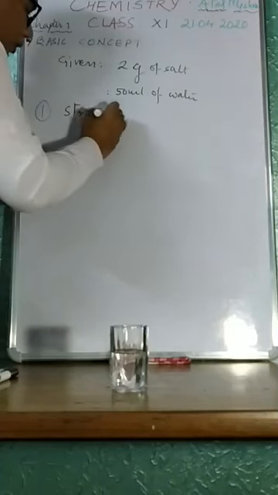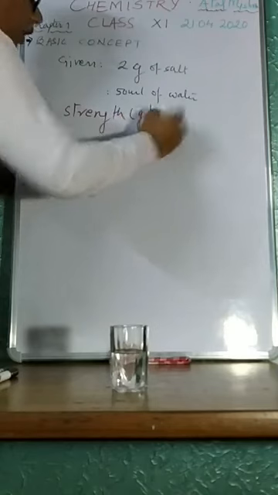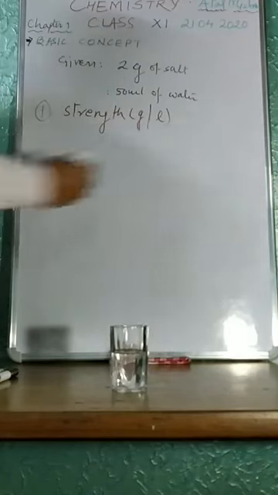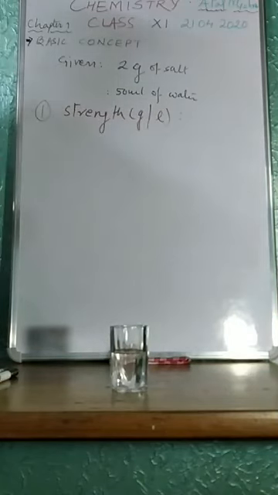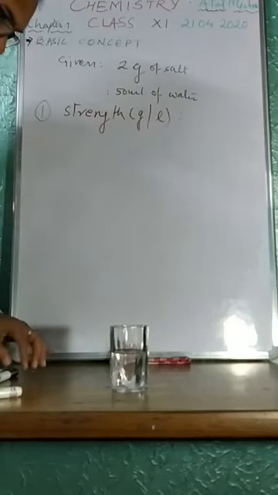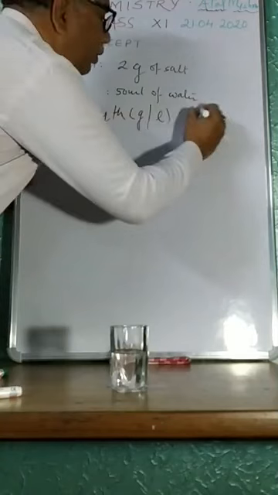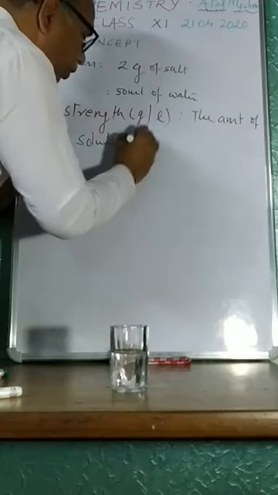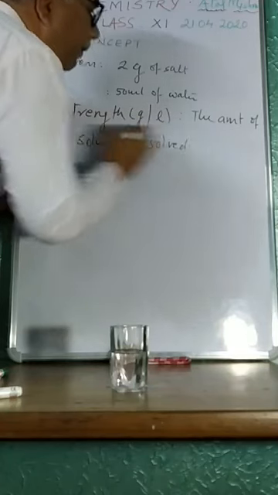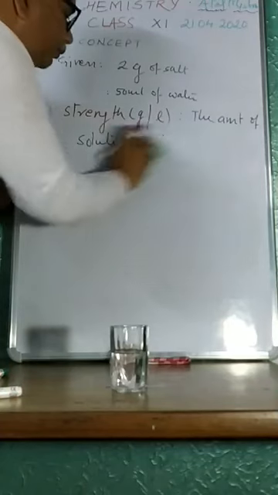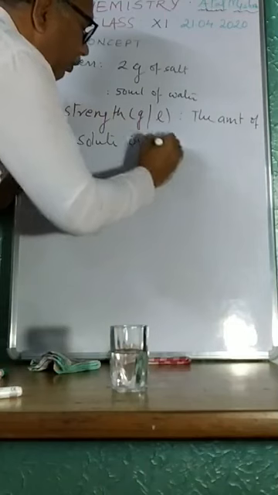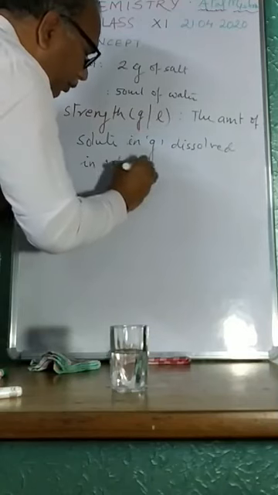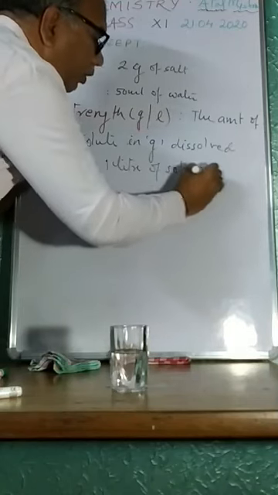Strength is nothing but gram per liter, which indicates the amount of solute in gram dissolved in 1 liter of solvent.